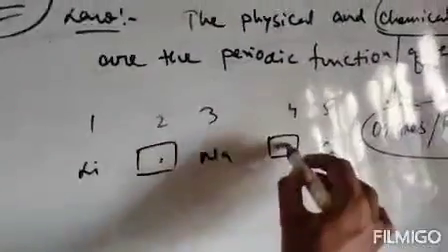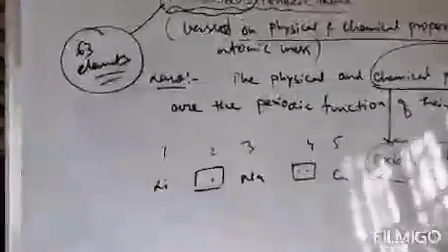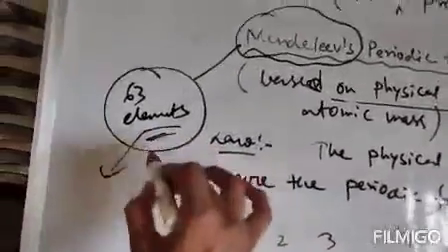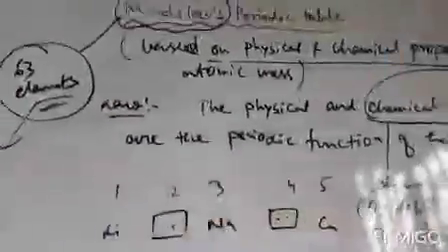Clear? He left these vacant places, and that is the major drawback of Newland's law of octaves. Newland considered that 56 elements were discovered, so no elements would be discovered in future. That's why he arranged all those 56 elements in his table. But Mendeleev assumed that 63 elements were discovered at that time, but more elements can be discovered in future, so he left vacant places in his periodic table.